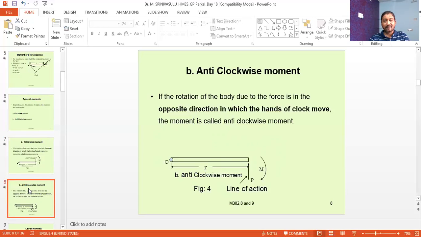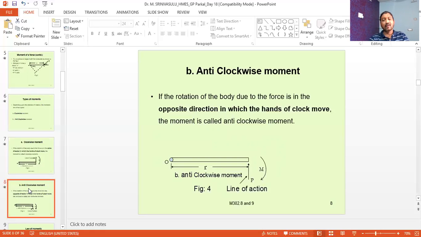If the body is about to move in the opposite direction in which the hands of a clock move, then it is called the anti-clockwise movement.